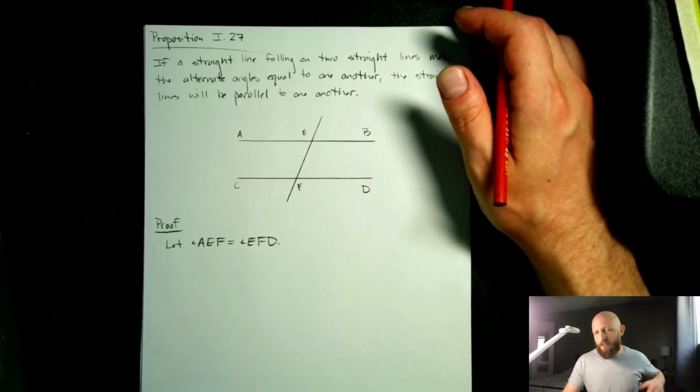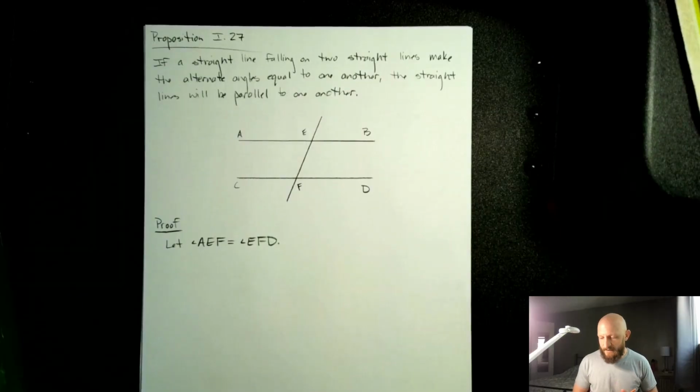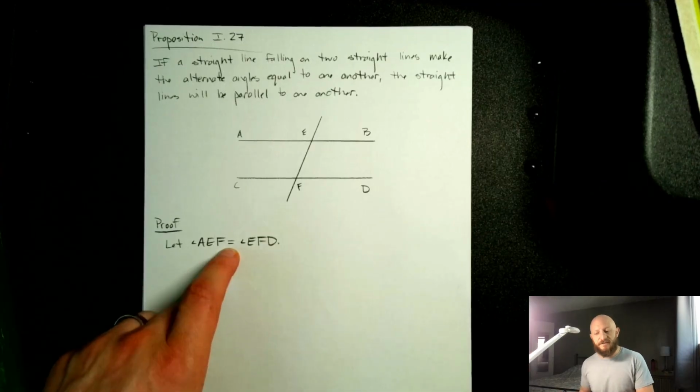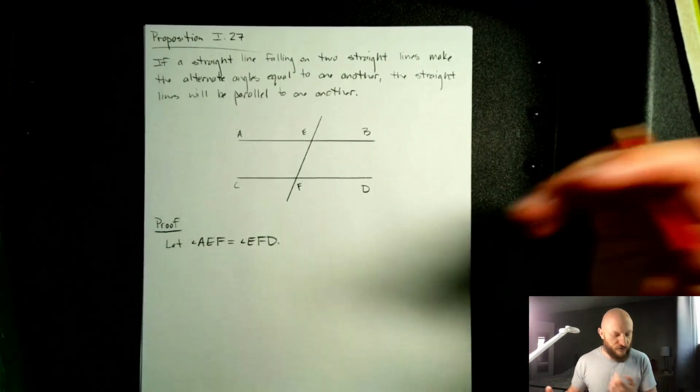Well, one hopefully intuitive way of proving that is by contradiction. Assume that AB does touch CD, that we have this equality of the alternate angles, but AB still touches CD, and we'll see if we can reduce it to an absurdity.